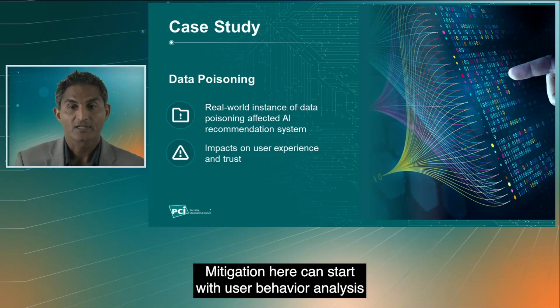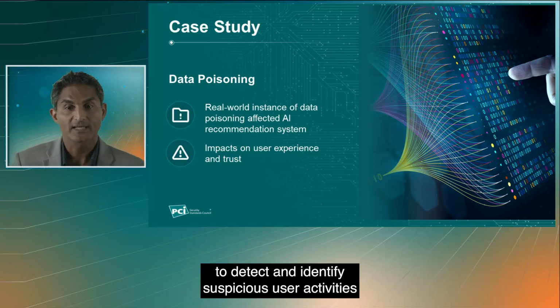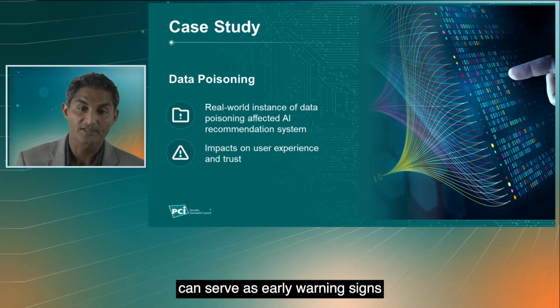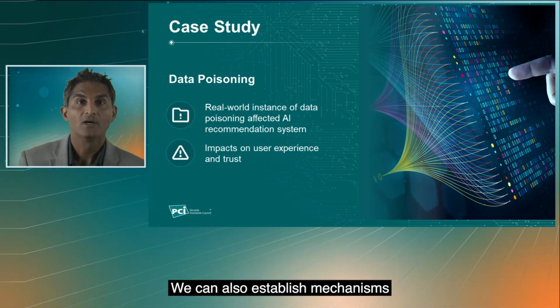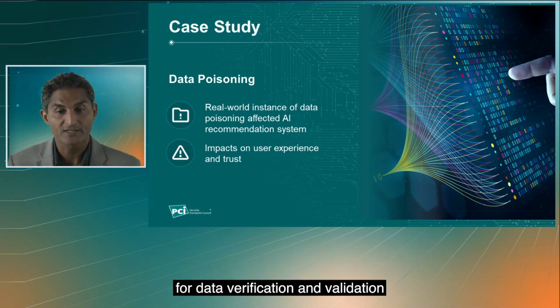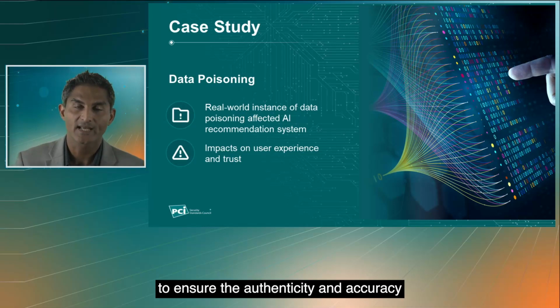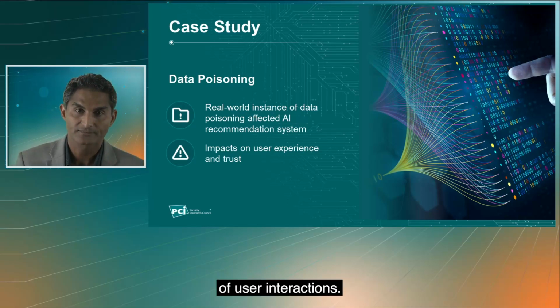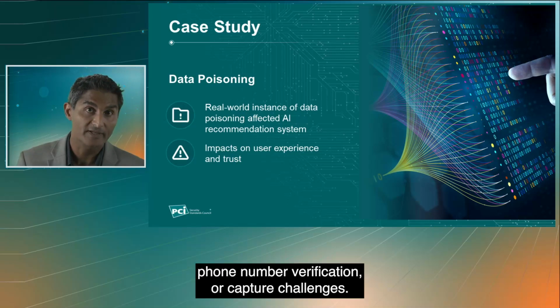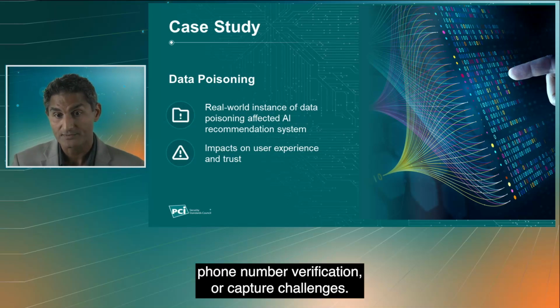Mitigation here can start with user behavior analysis to detect and identify suspicious user activities that might indicate data poisoning attempts. Deviations from normal user patterns can serve as early warning signs of potential data poisoning. We can also establish mechanisms for data verification and validation to ensure the authenticity and accuracy of user interactions. This may involve email verification, phone number verification, or CAPTCHA challenges.